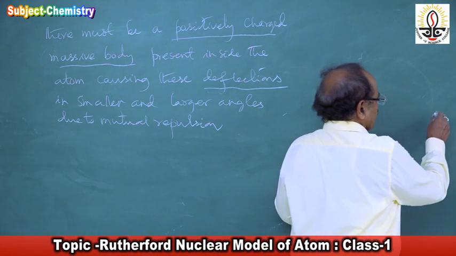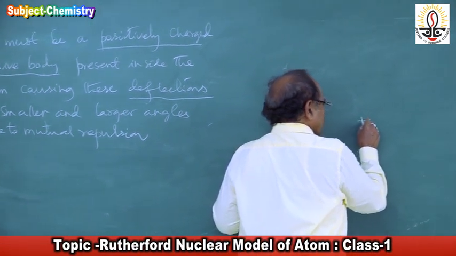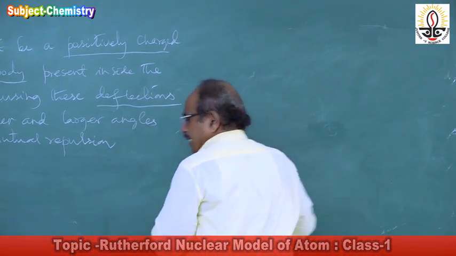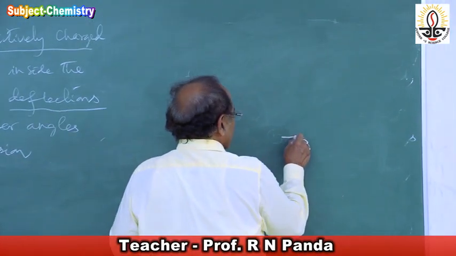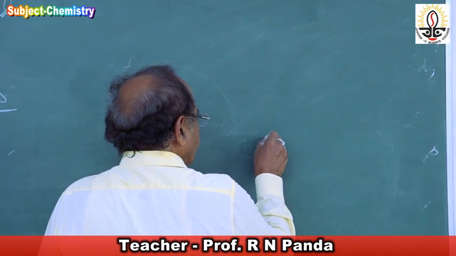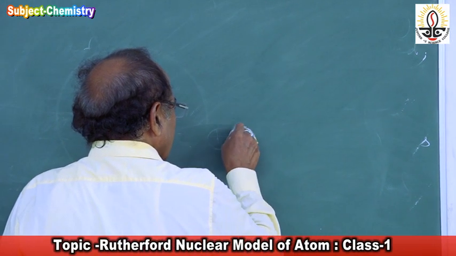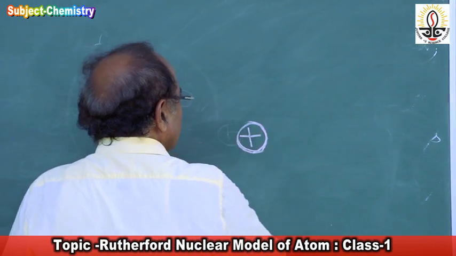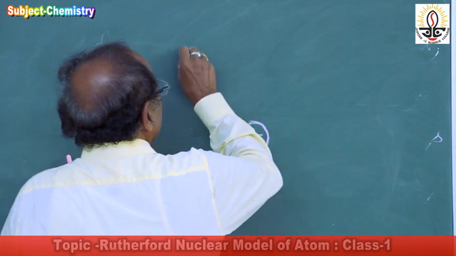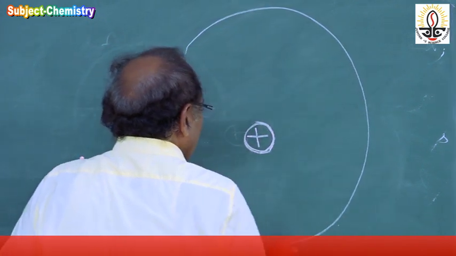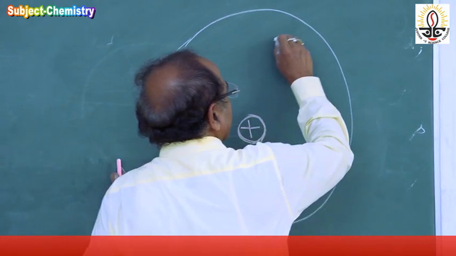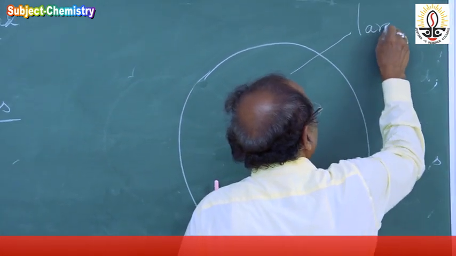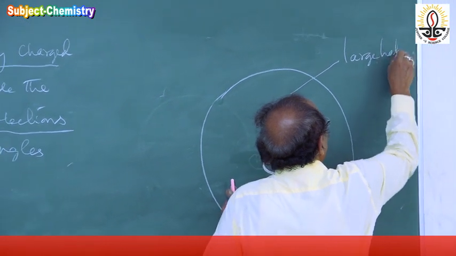So he concludes, so he says what? There is a positively charged massive body inside the atom, and all around it there is a large hollow space, he says. So inside the atom, there is a large vacant space.